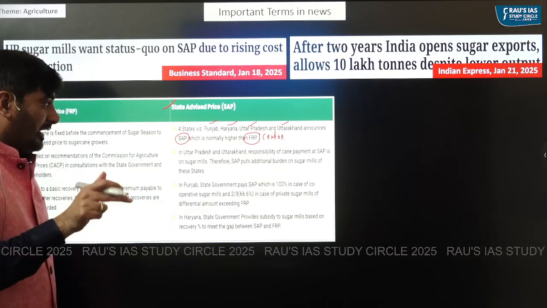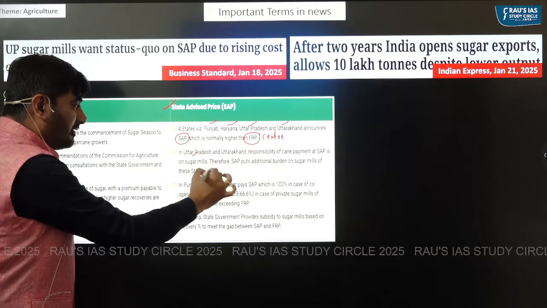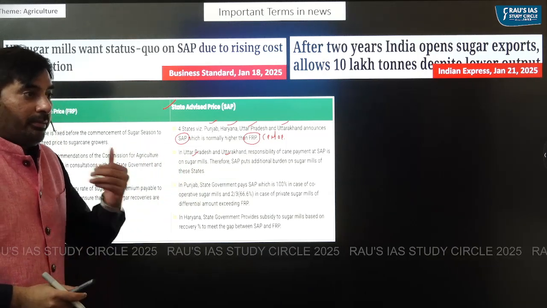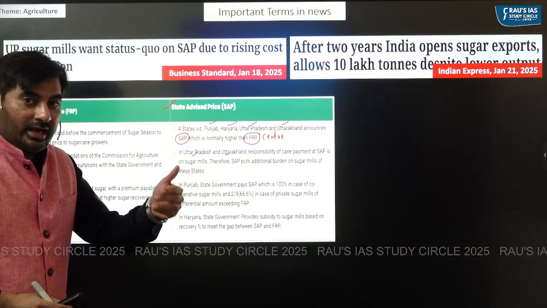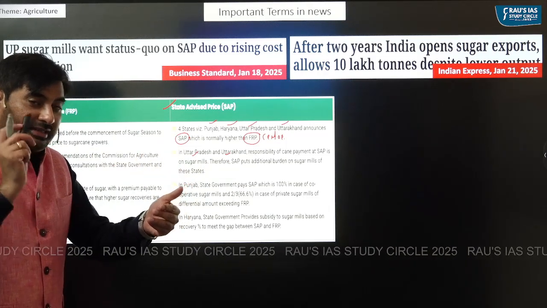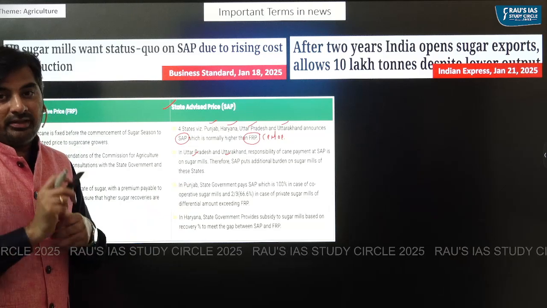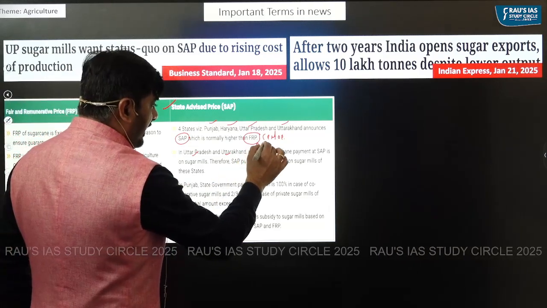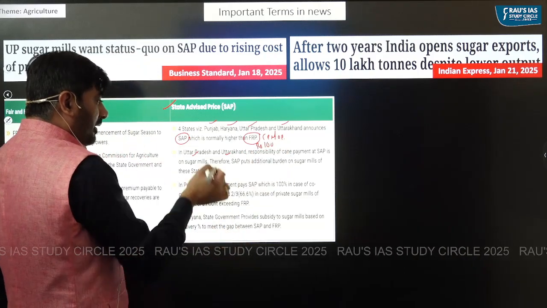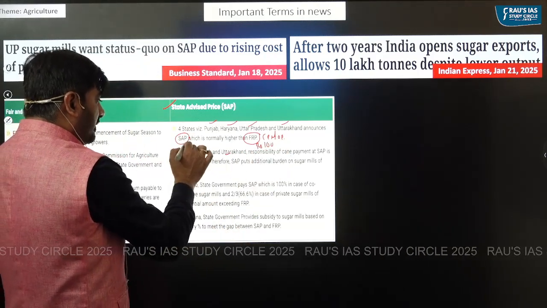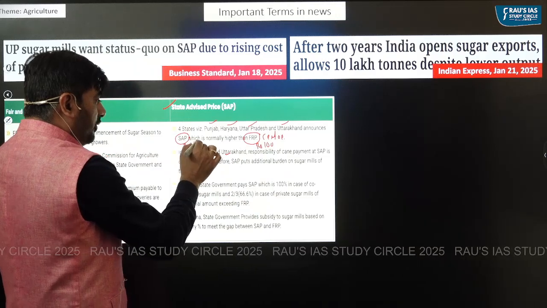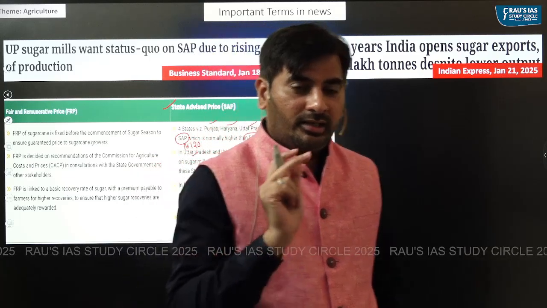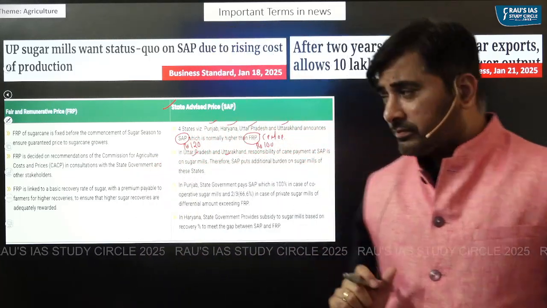So what actually happens in UP and Uttarakhand is that the burden of paying the state advised prices falls directly on the sugar mills. So if the central government is announcing an FRP of rupees 100, and in UP and Uttarakhand the state advised price is 120, then sugar mills would have to pay 120 in these two states.